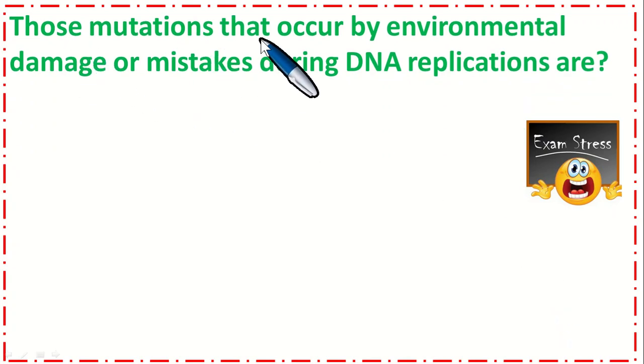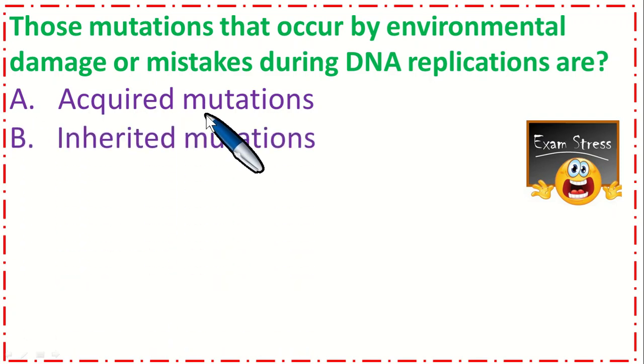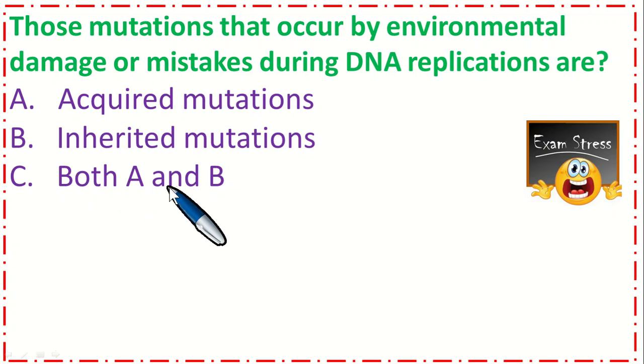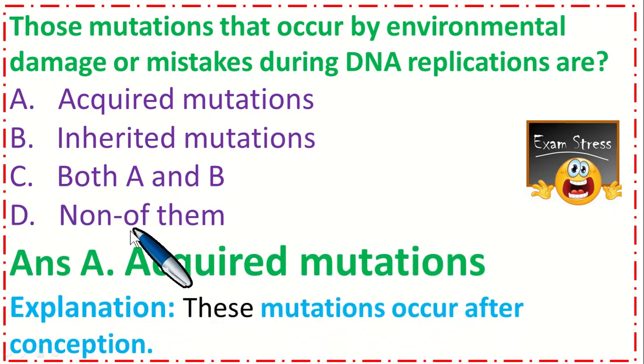Those mutations that occur by environmental damage or mistakes during DNA replication are option A, acquired mutations; B, inherited mutations; C, both A and B; and option D, none of them. So the correct option is A, acquired mutations. These mutations occur after conception.